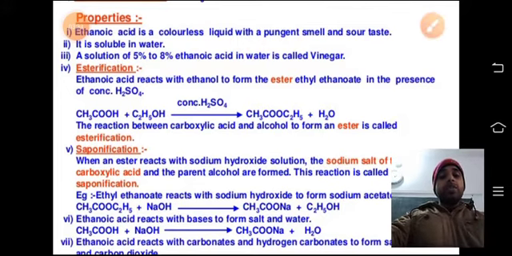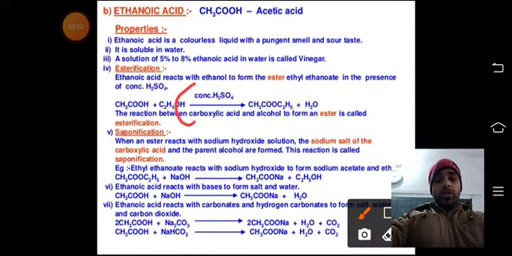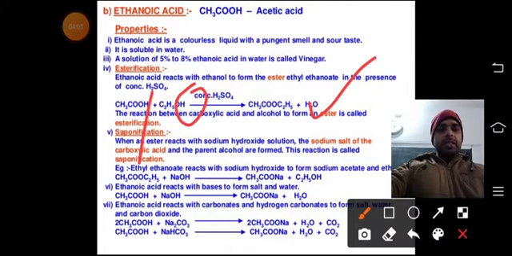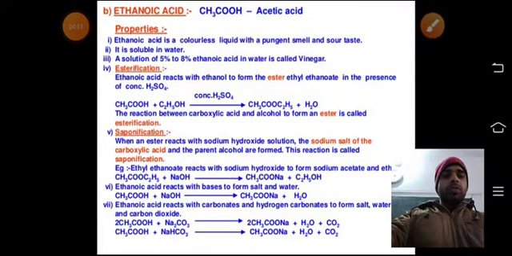But every time it would lose a water molecule, because as you know, concentrated H2SO4 is a dehydrating agent. So what will it do? It will lose some water molecule, and how will it lose? You can see it will lose one OH from here and H from here, so it loses H2O. So that one is esterification, which produces the ester. The reaction between carboxylic acid and alcohol to form an ester is called esterification.